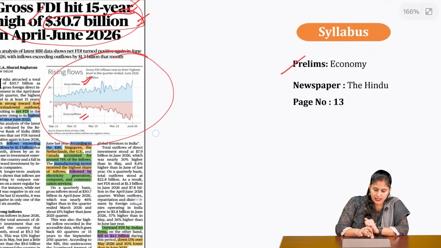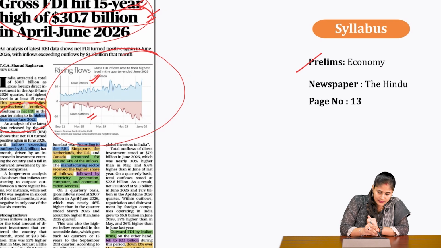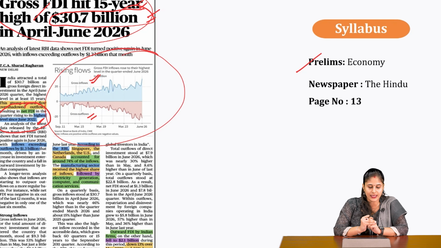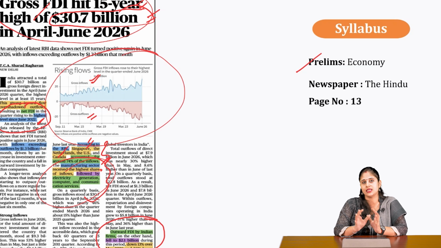And that is the reason the RBI has pointed out that the net FDI is the highest since June 2022. And why is it so? Because the outward FDI, which was being done by Indian firms, has gone down. You can also see the countries from where the FDI is coming: Singapore, Netherlands, US, Canada, which account for almost 74% of the inflow. And one great trend that we have now witnessed is that the manufacturing sector has received the highest share of inflow. Normally it is the service sector, but this time it is the manufacturing sector which has received the highest share of FDI.